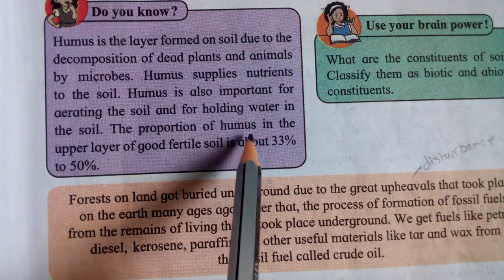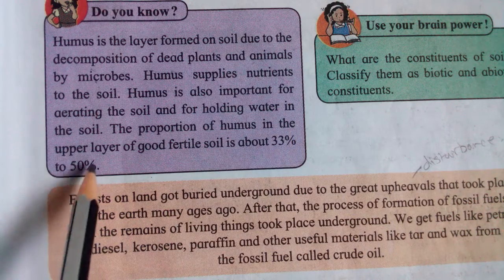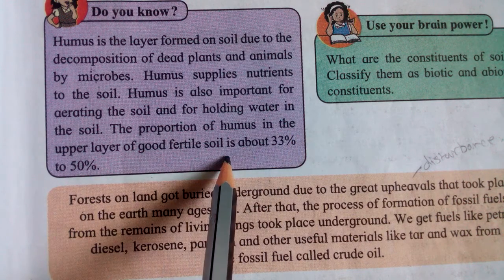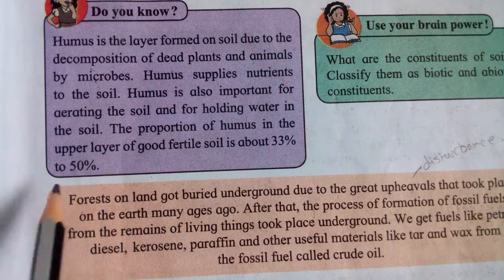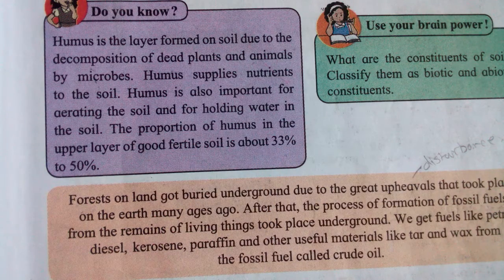The proportion of humus in the upper layer of good fertile soil is about 33% to 50%. Understood? The humus layer is very important, and due to that the soil becomes fertile and mature.